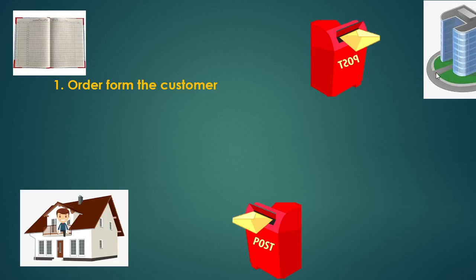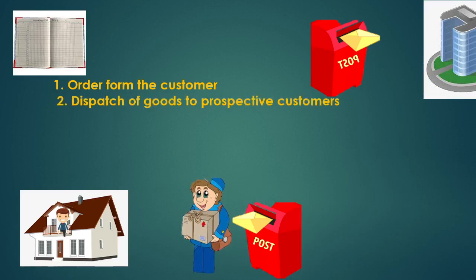So after receiving this order, they should mention it in the VPP book, value payable post register. And after receiving the order from Mr. Sunil, this company will dispatch the goods to the customer through postal services, and they should record dispatch of goods to the prospective customer in their VPP book.